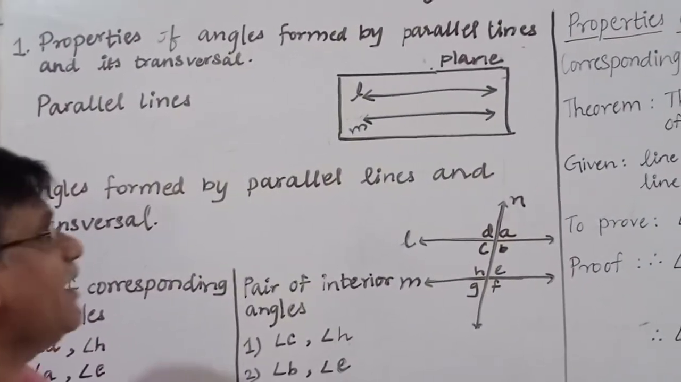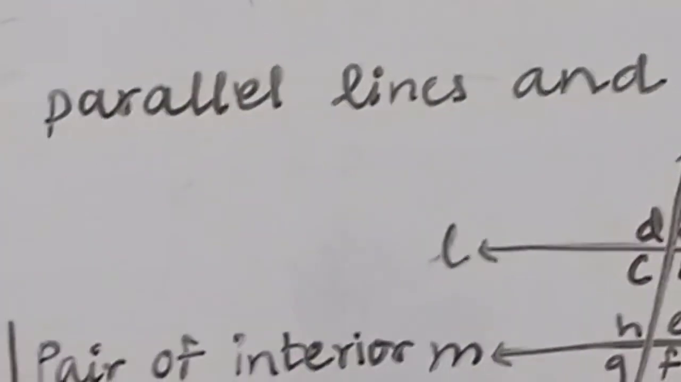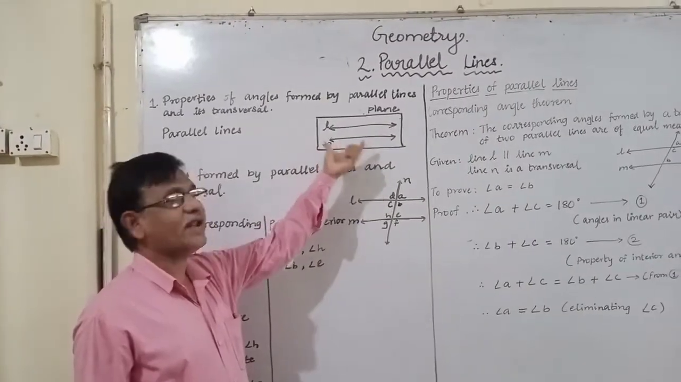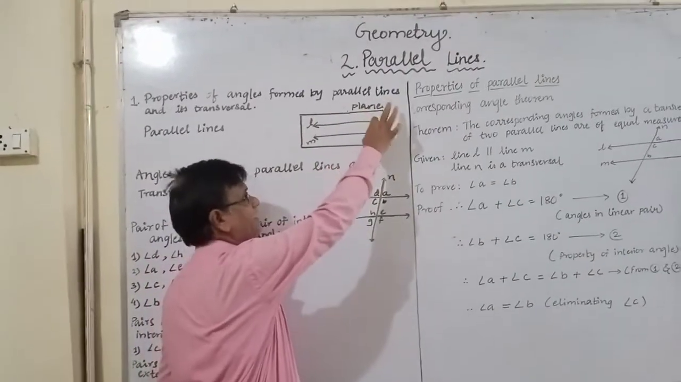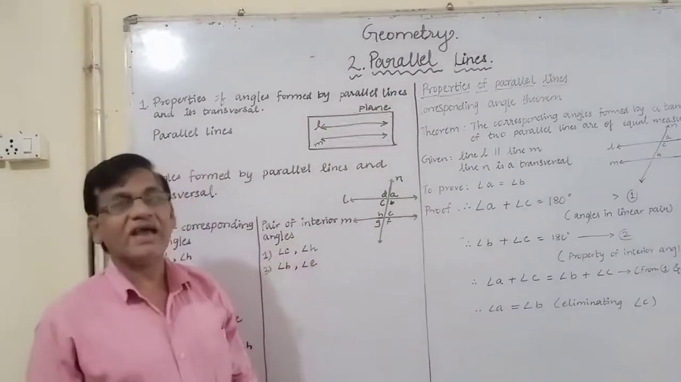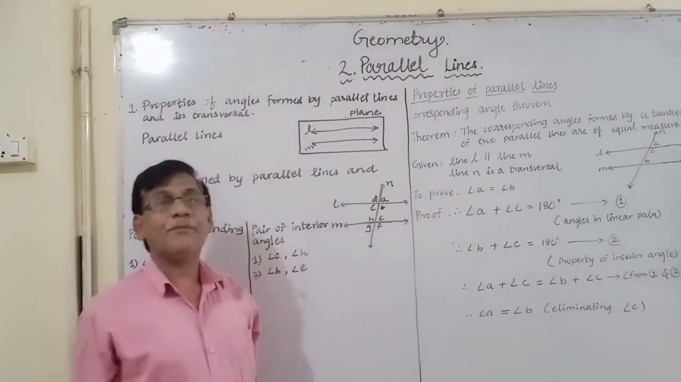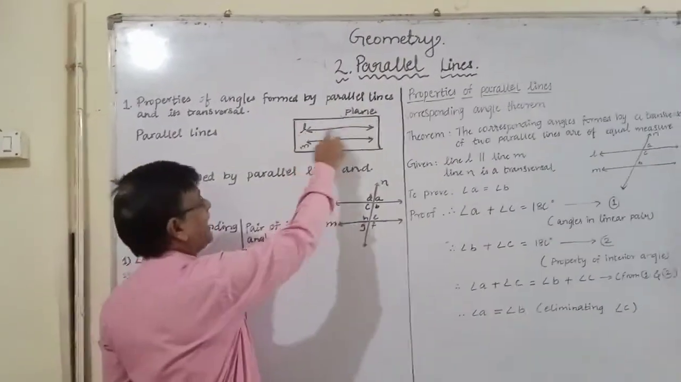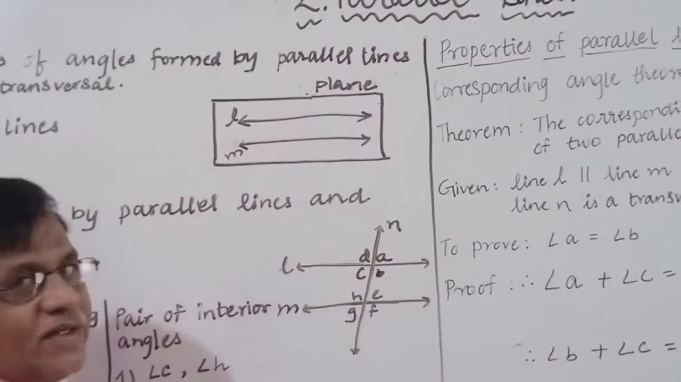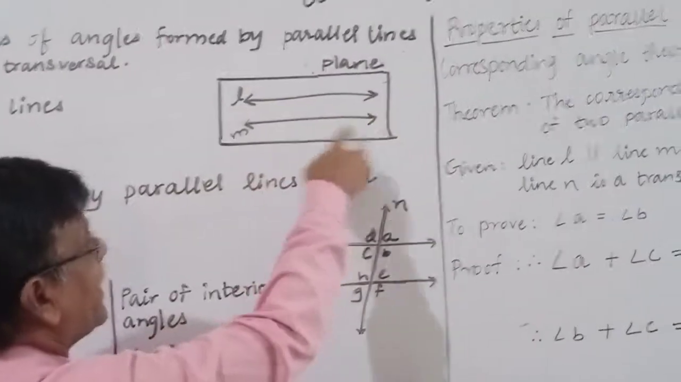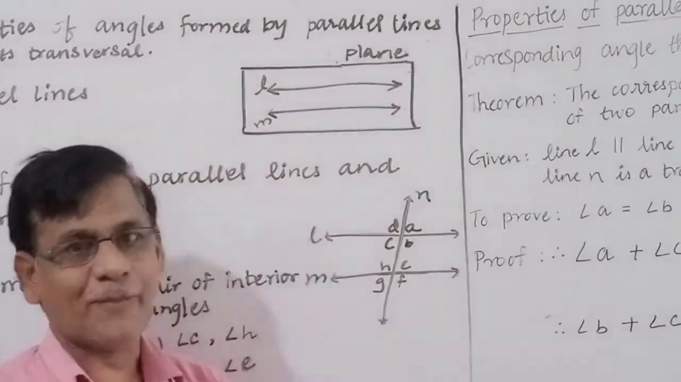Now here, first we learn what parallel lines are. Parallel lines means lines in a coplane that are not intersecting each other. Two lines are there, both lines are in the same plane but they are not intersecting each other. Then these two lines are said to be parallel lines. For example, line L and line M. These two lines are in the same plane, and they are not intersecting each other at any point. Then these two lines are said to be parallel lines.